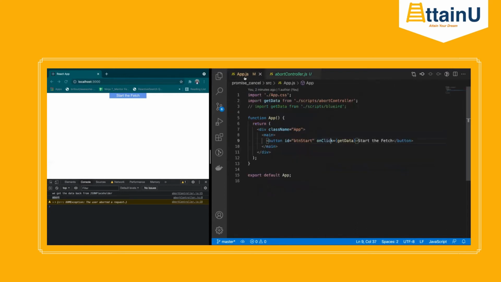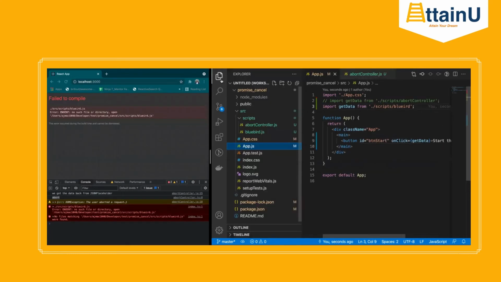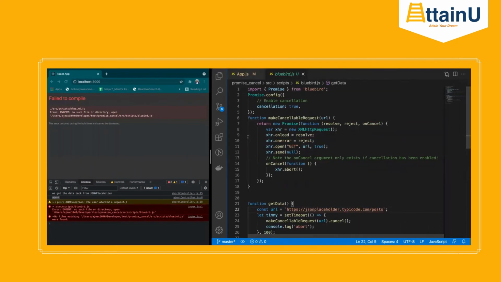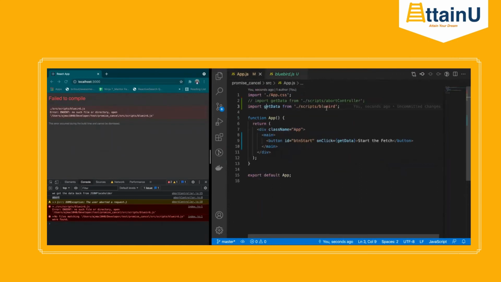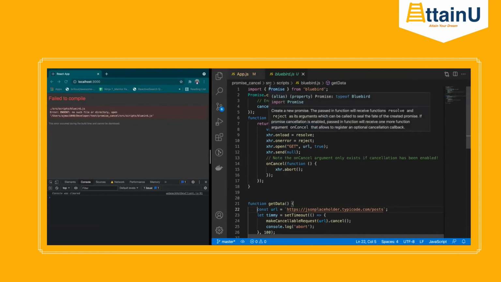Cool. Now let's check another example using a library called Bluebird. In the Bluebird example, your Bluebird basically gives you promises.